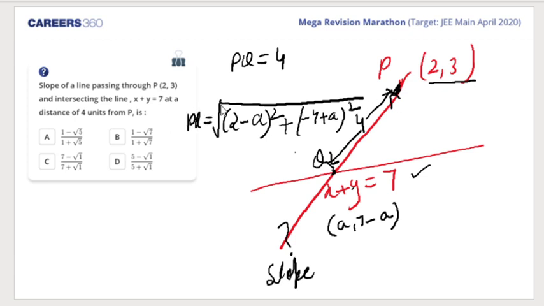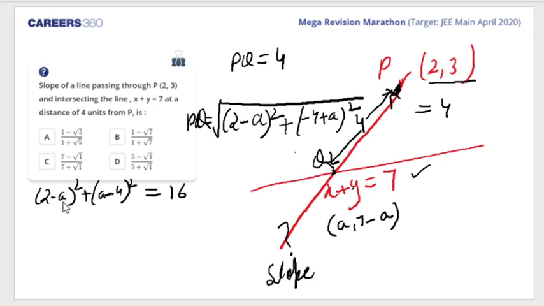Okay, Ayush, yes, I'm going ahead. So this is equal to 4, right? So we square both sides, so we get (2 minus a) whole square plus (a minus 4) whole square is equal to 16.